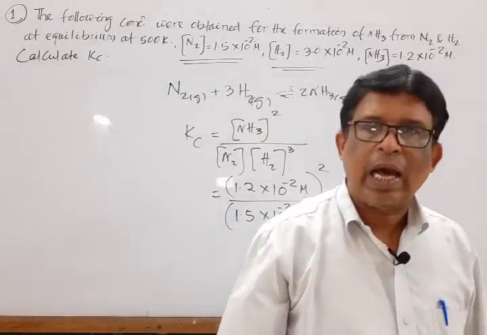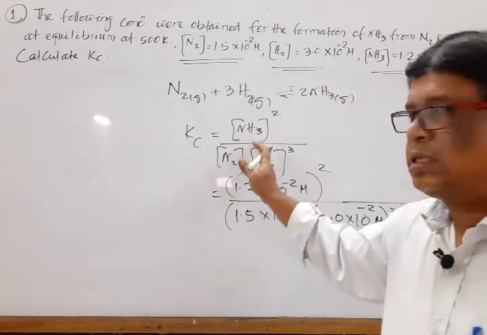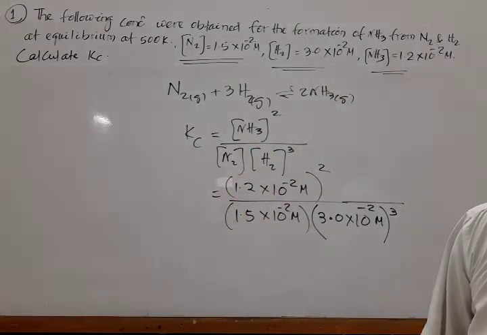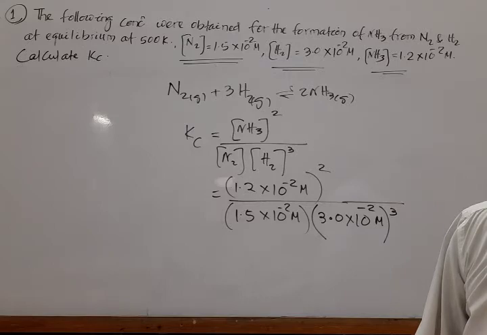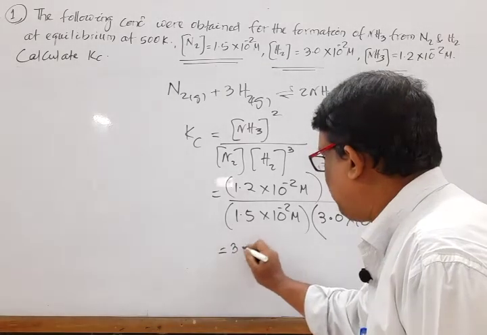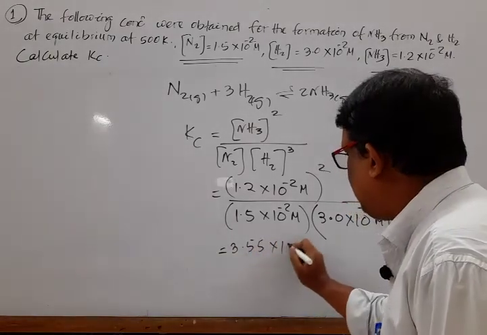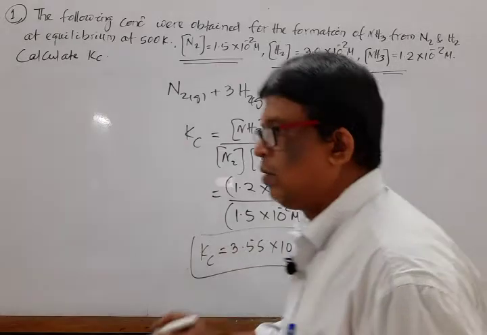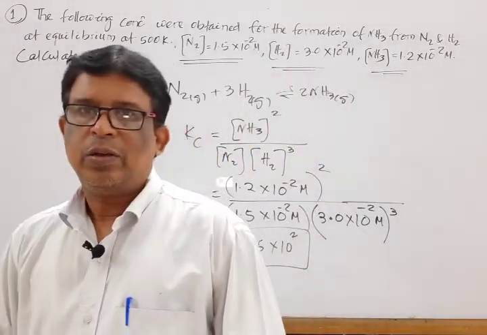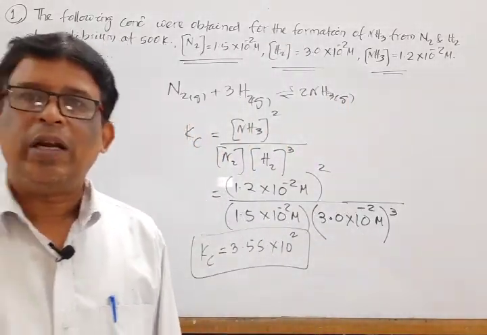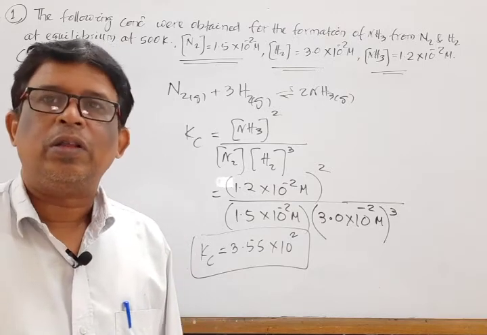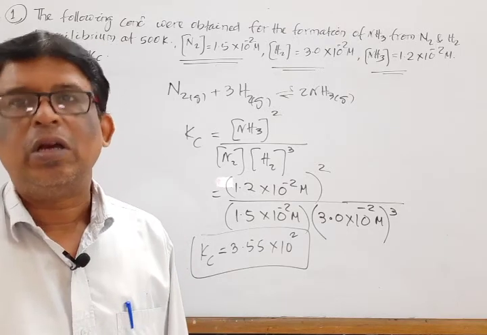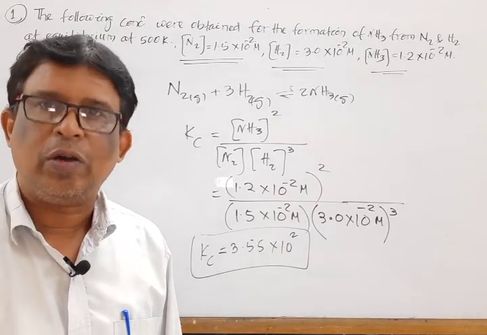Putting the directly given values, the exact answer is nearly equal to 3.55 into 10 to the power 2, that is the equilibrium constant Kc. So it is all about some applications of the equilibrium constant and also the characteristics of the equilibrium constant.